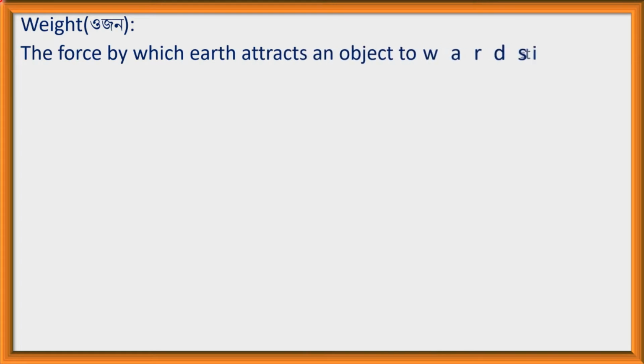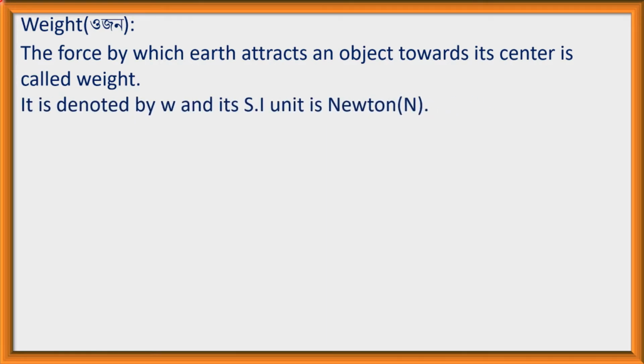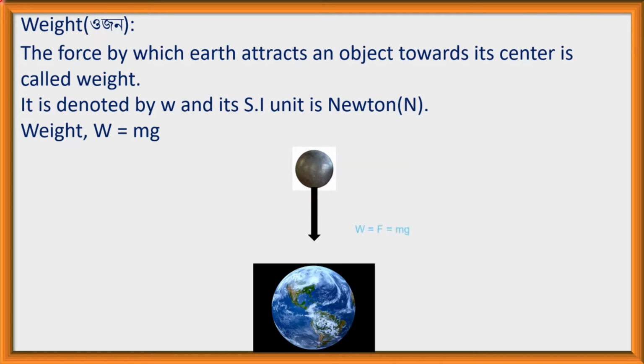The force by which the Earth attracts an object towards its center is called weight. That is, weight is one kind of force, applied by the Earth on the object, and it is denoted by W. Its SI unit is Newton, and we know weight W is equal to mg. So weight is the force on the object applied by the Earth towards its center.